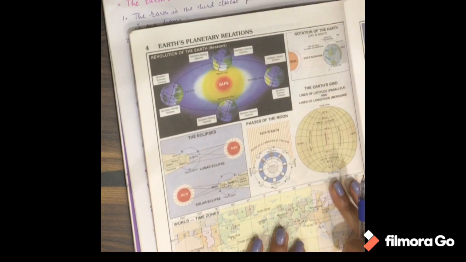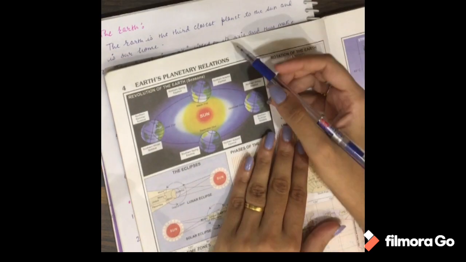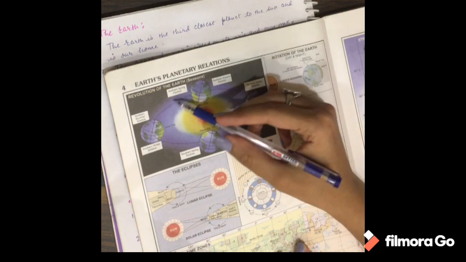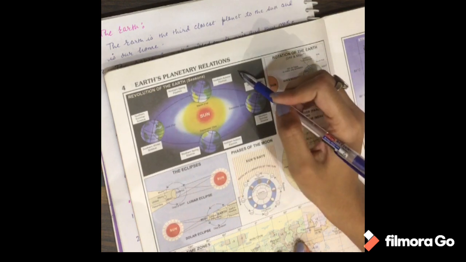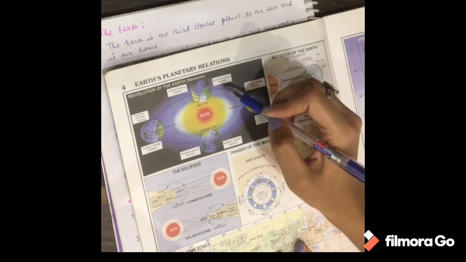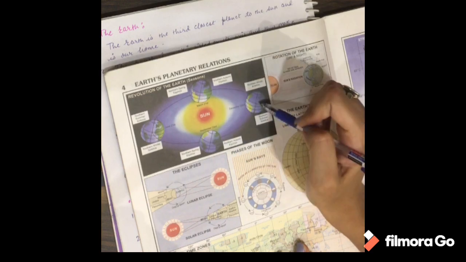See, here it has been showing you the Earth revolving around the Sun, and this causes change in the seasons, and this takes 1 year, while the Earth rotates on its axis.